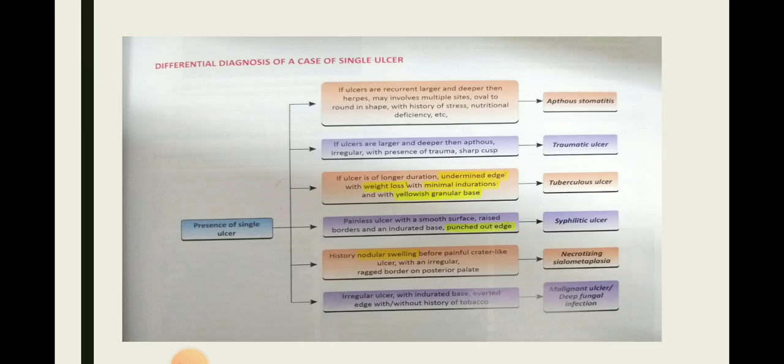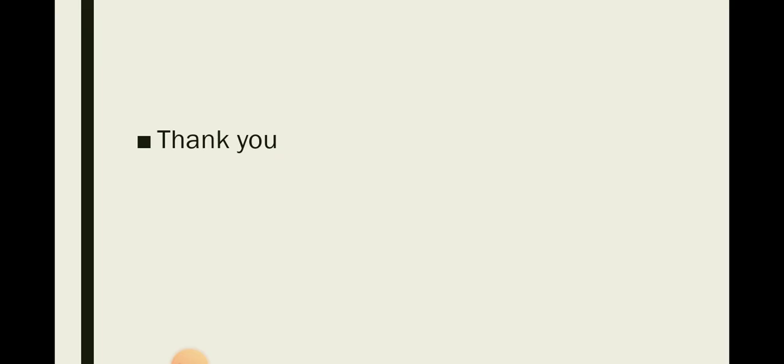If the ulcer is irregular with an indurated base and everted edges, with or without a history of tobacco, then it can be malignant ulcer or deep fungal infection. Thank you.